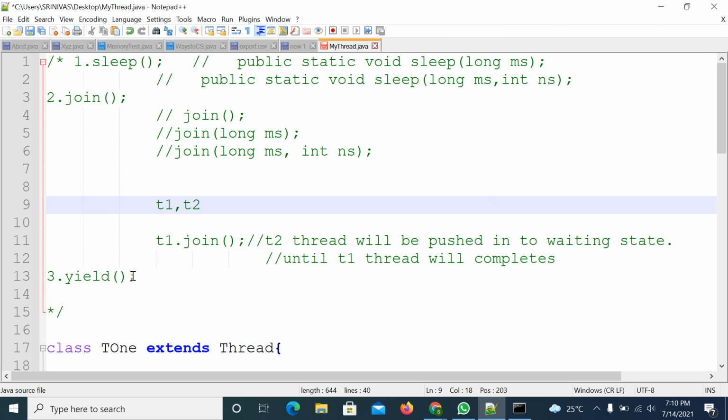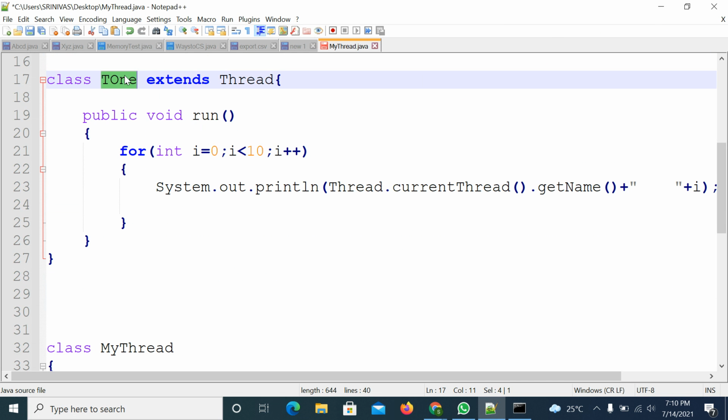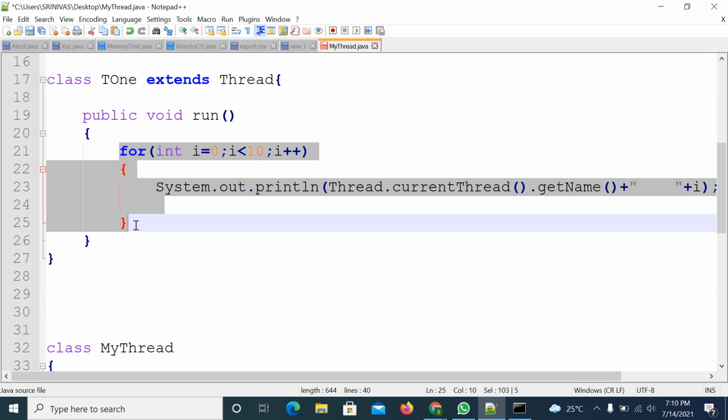So what I will do, I have one thread class. In this class, I have a method to print 10 times a statement with the thread name and a number. So I have the code.